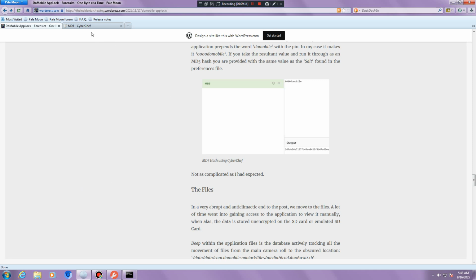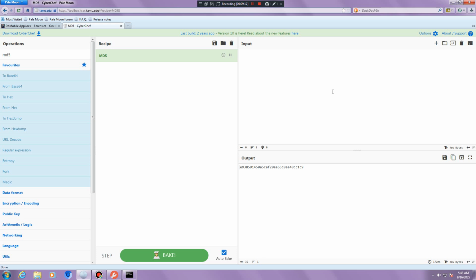So from what I see, right now I'm going to open CyberChef, use the MD5 recipe and put 1234. You can see that here it's something, but when you add the word domobile, the string changes.